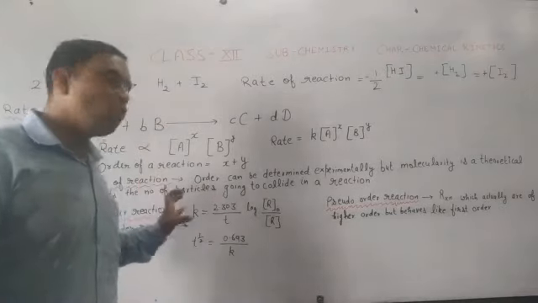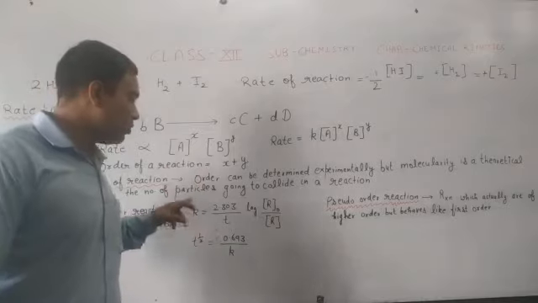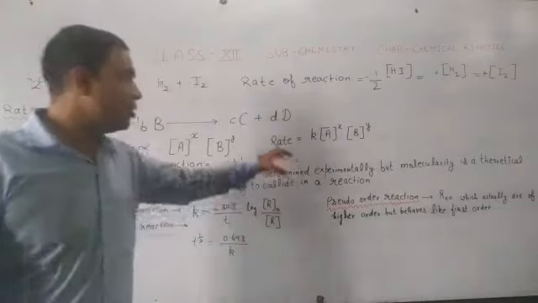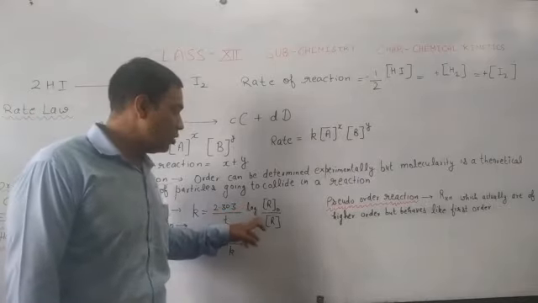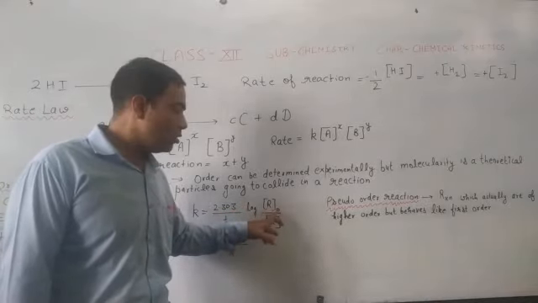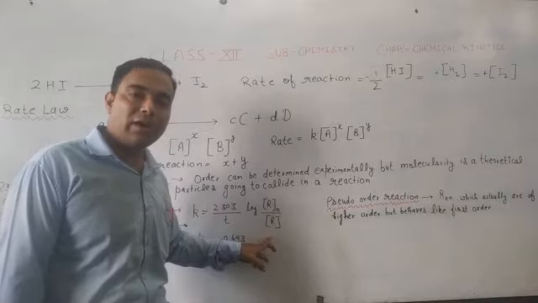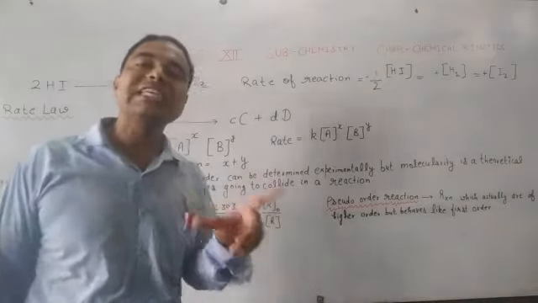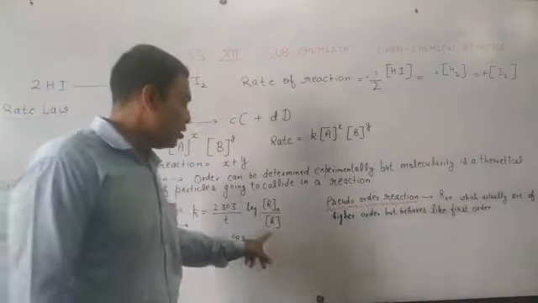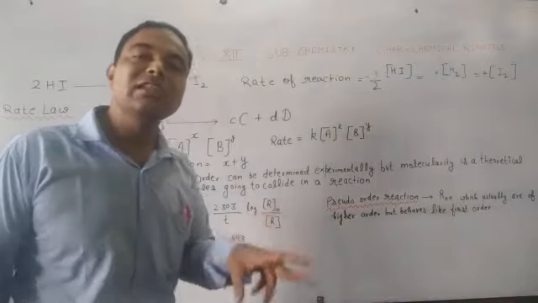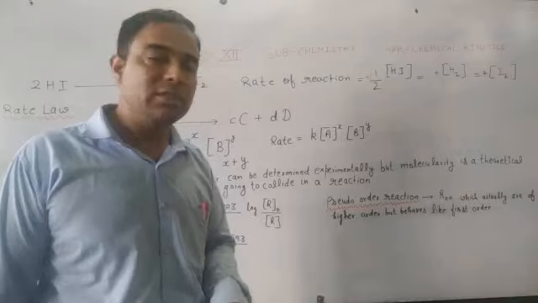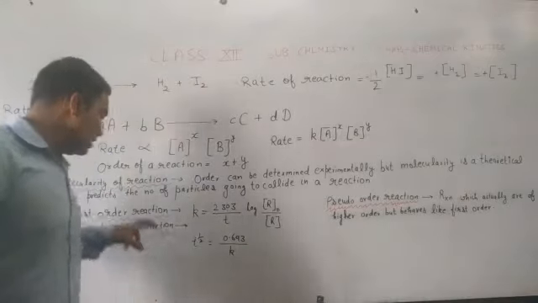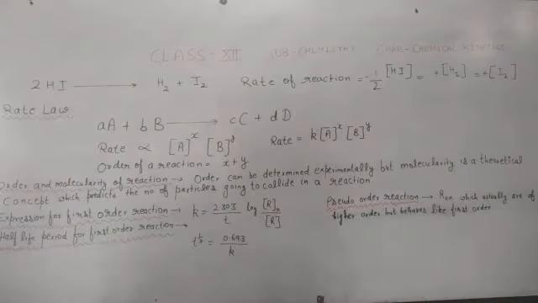The value of k, the rate constant, will be equal to 2.303/t log [R]0/[R], where [R]0 represents the initial concentration of reactant and [R] represents the concentration of reactant that is left now. So this is about the first order reaction.